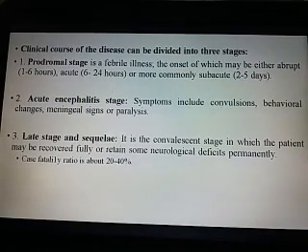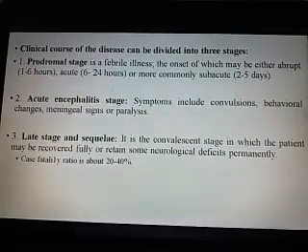The clinical course of the disease can be divided into 3 stages. Prodromal stage is a febrile illness, the onset of which may be either abrupt, acute, or more commonly subacute. Acute encephalitis stage symptoms include convulsion, behavioral change, meningeal sign, or paralysis also. Late stage and sequelae: it is the convalescent stage in which the patient may recover fully or retain some neurological deficit permanently. Case fatality ratio is 20 to 40%.